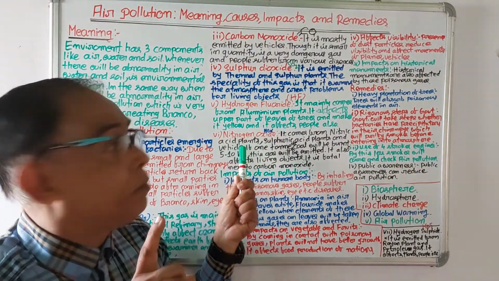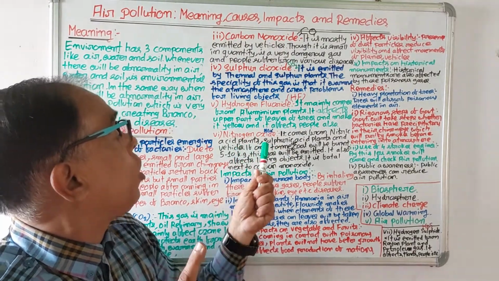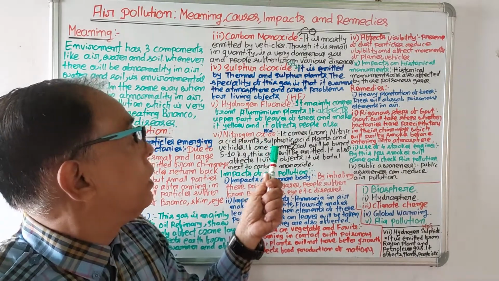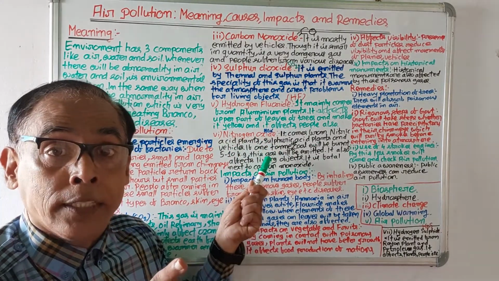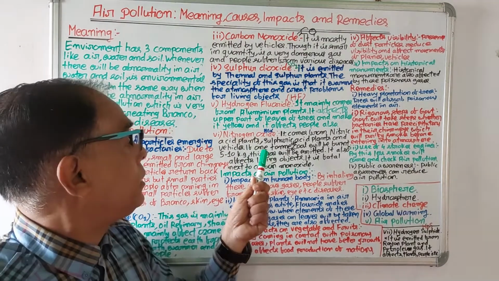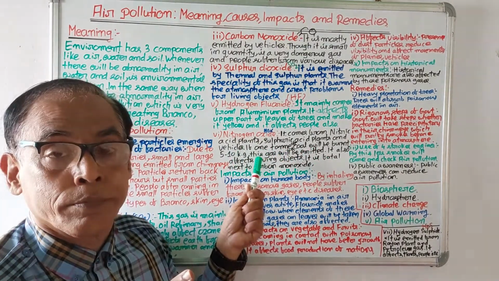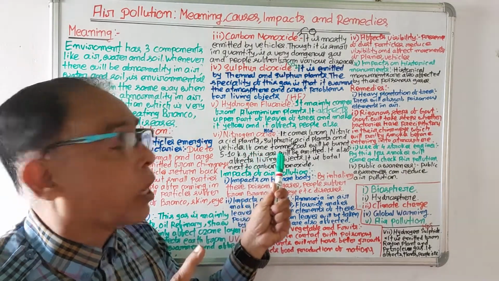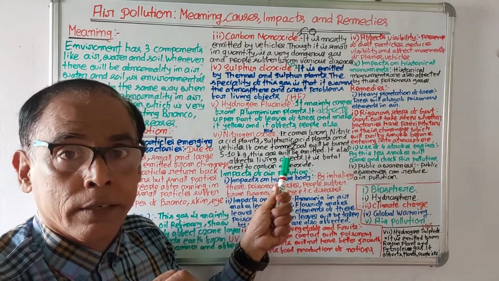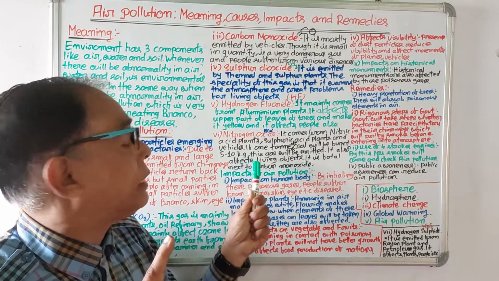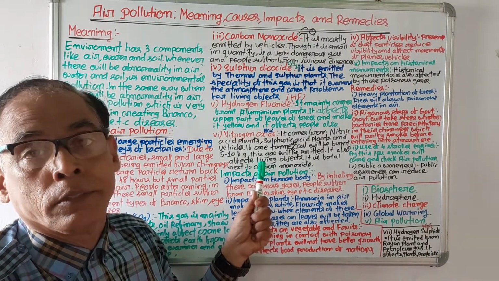And number 6, nitrogen oxide, NOx. It comes from nitric acid plants, sulfuric acid plants and vehicles. If 1 ton of coal is burnt, then 5 to 10 kg of this gas will come. Which gas?